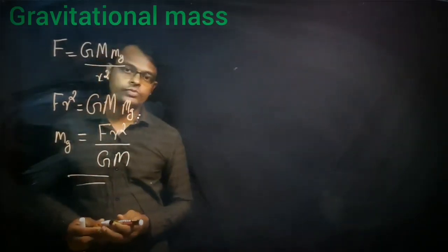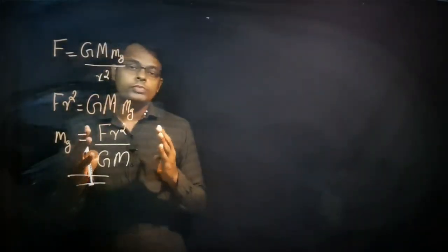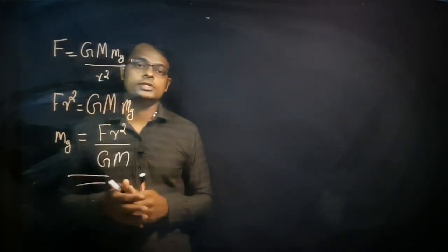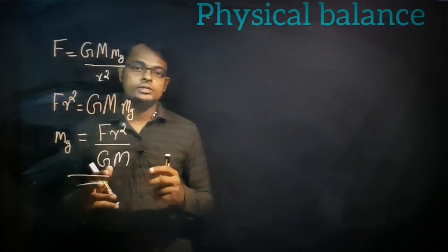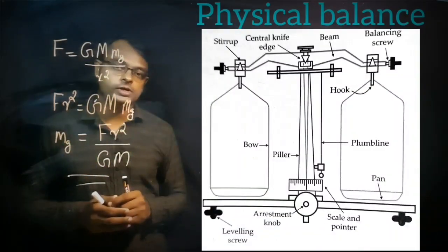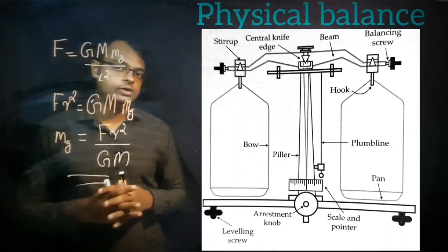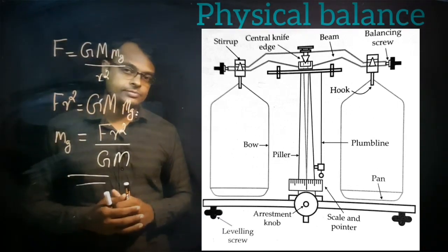So this is the equation we are using to measure the gravitational mass. To measure it, the main instrument we are using is the physical balance. What is the basic structure of the physical balance? You can see there are two pans and a central knife edge.